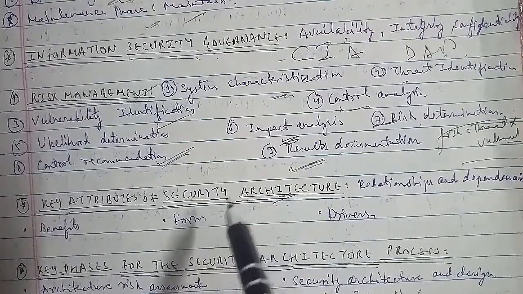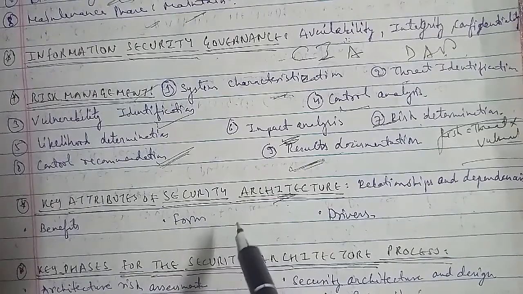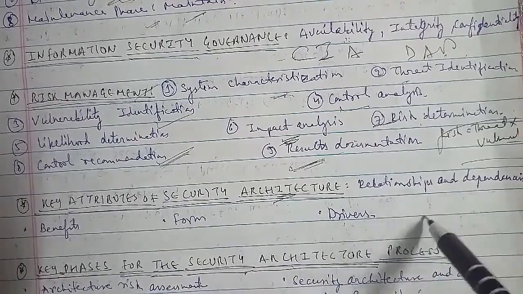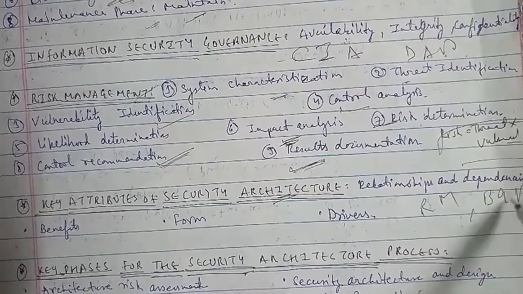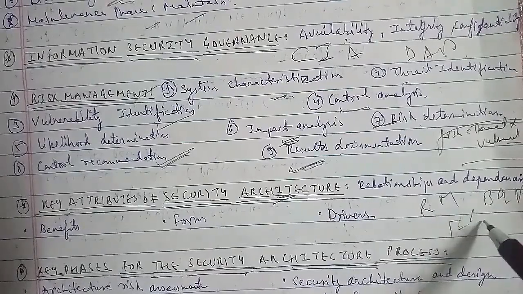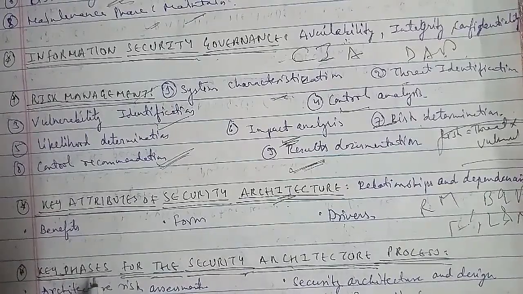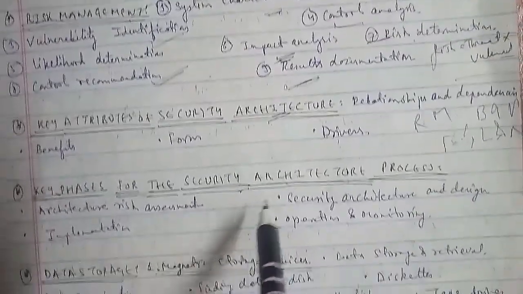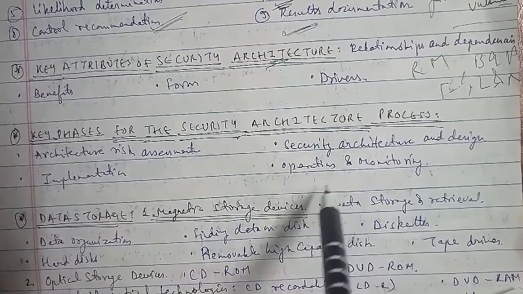The security controls are determined based on four factors: the first is risk management, the second is benchmarking and good practice, the third is financial, and the fourth is legal and regulatory. Now we discuss the key phases of the security architecture process. The key phases in the security architecture process are as follows: first is architecture risk assessment, the second is security architecture and design, the third is implementation, and the fourth is operations and monitoring.